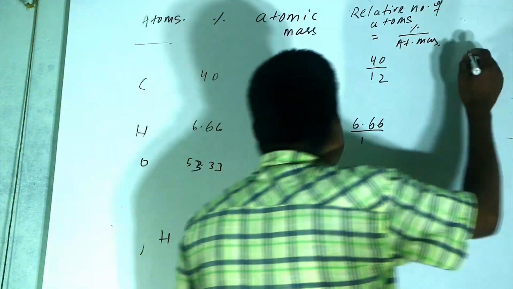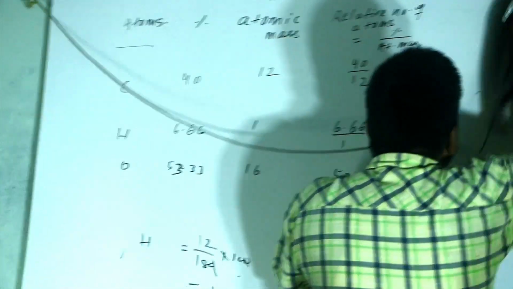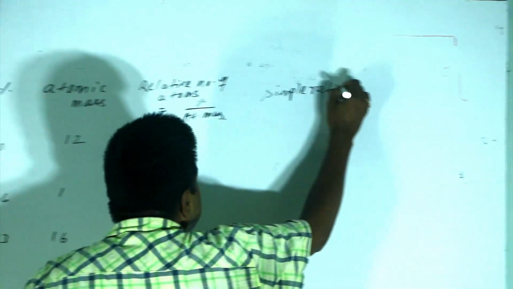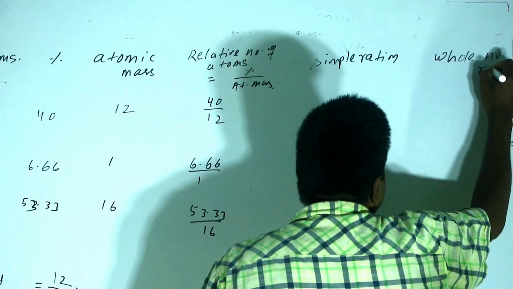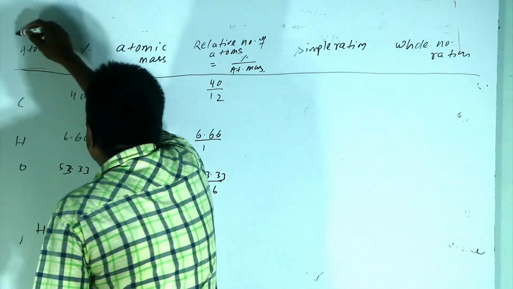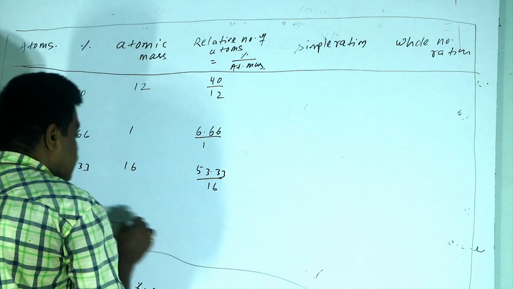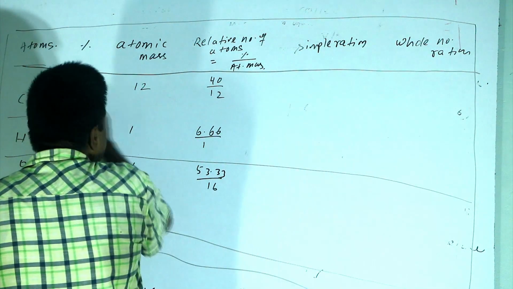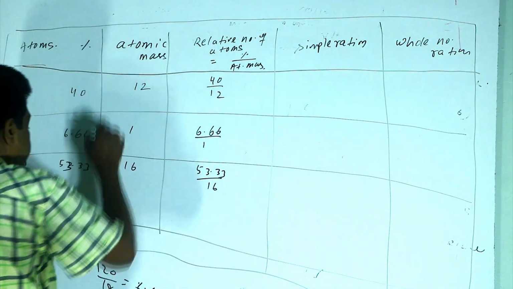From the relative number of atoms, again we have to calculate the simple ratio. What should be the simple ratio? And from the simple ratio, if it is not a whole number, you can also determine what the whole number ratio should be. This is the table to be remembered for calculation of the empirical formula. The table must always be in this manner to determine the empirical formula.